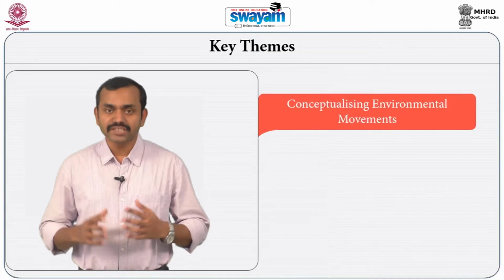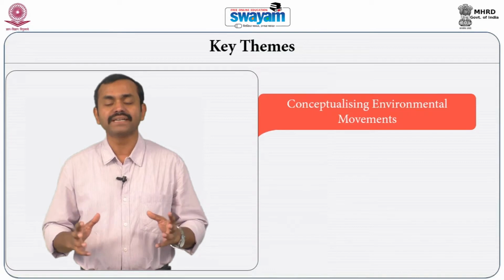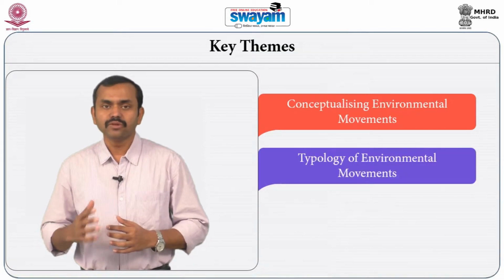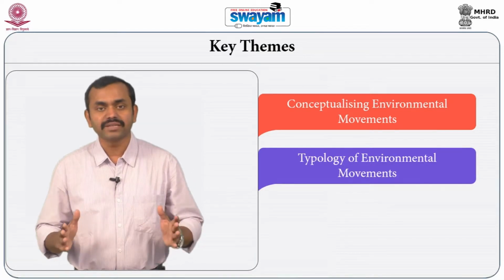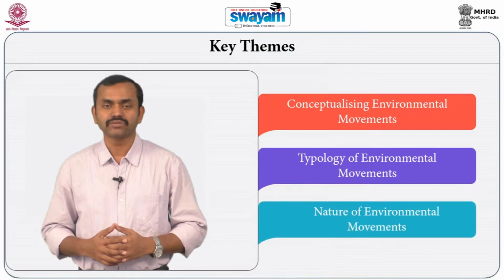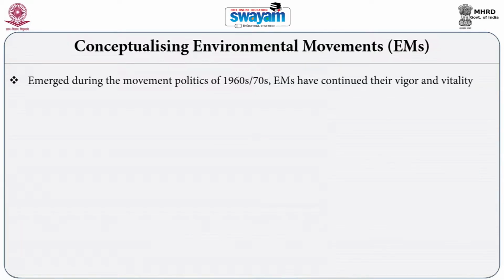We will begin with a conceptualization of environmental movement. We will try to comprehend environmental movement by defining it, by trying to conceptualize it. Secondly, we will move on to develop a typology of environmental movements, where we will classify environmental movements into different categories. And the third part of this class, we will discuss about the common characteristics or nature of environmental movements. Let us begin with conceptualizing environmental movements.